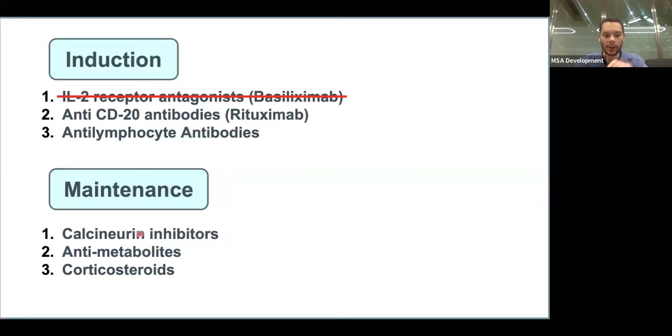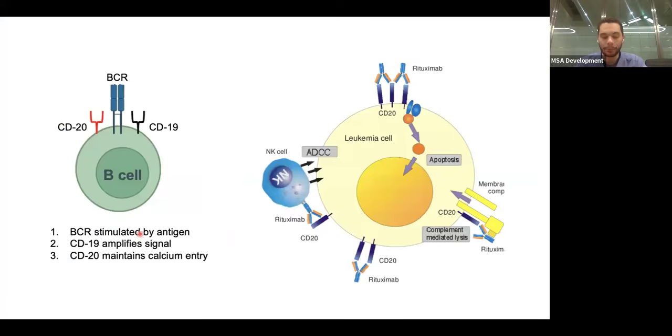Then you have anti-CD20 antibodies. We did not discuss this on our original diagram, and it comes in B cells. Over here on your left, you can see the B cells have multiple receptors, including a B cell receptor, a CD19, a CD20. Everything has its own activity, so I wrote them down over here. A B cell receptor gets stimulated by an antigen, and this causes CD19 to bind to another antigen on the other antigen presenting cell and causes amplification of the signal. And finally, through CD20, you have calcium entry.